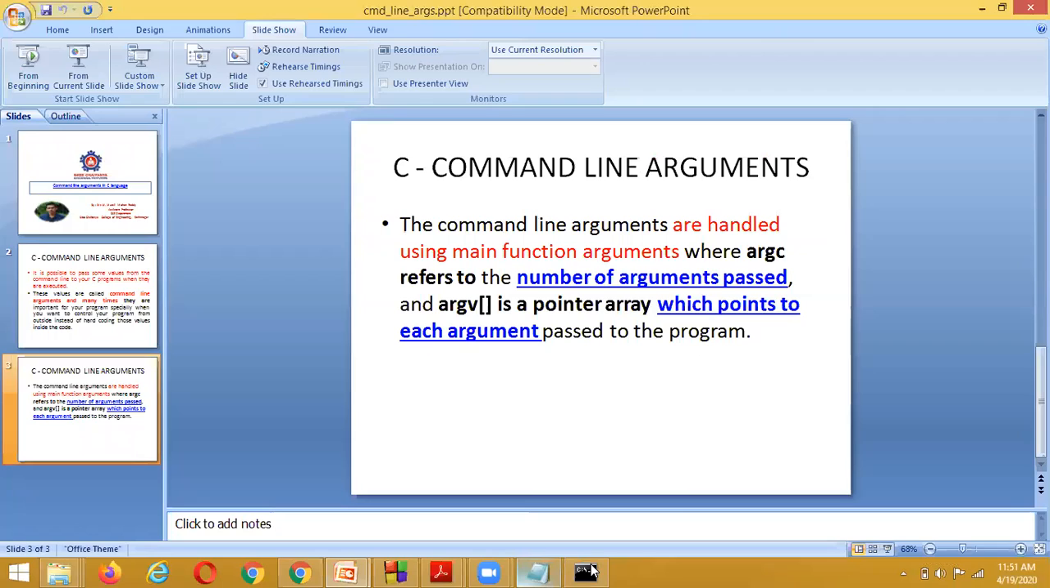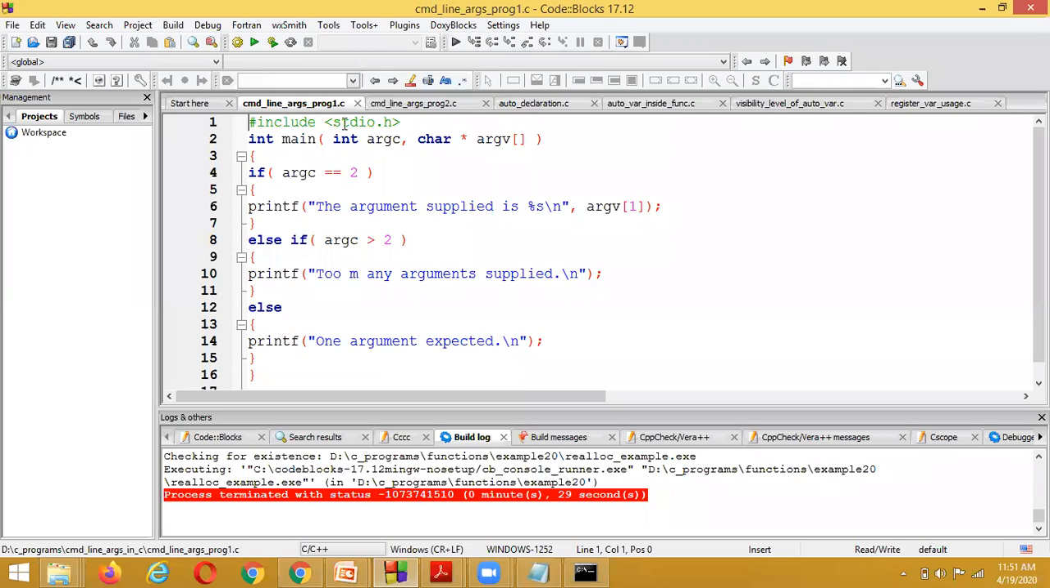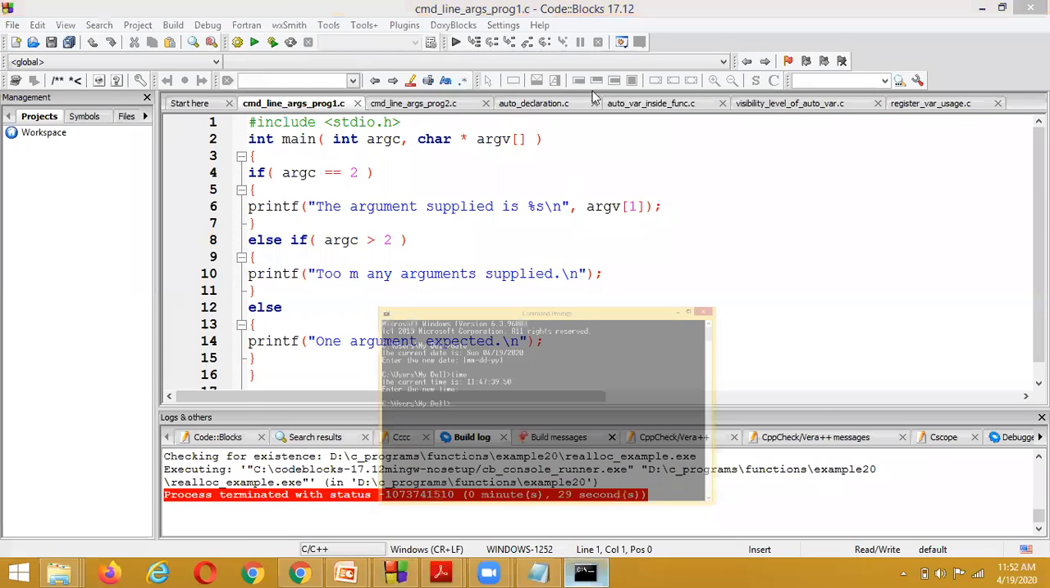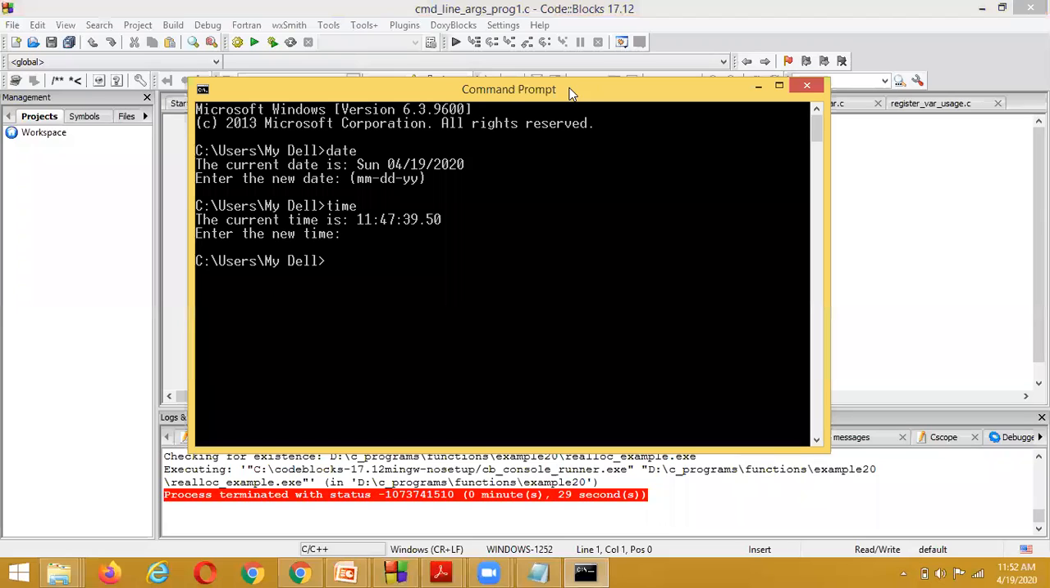Inside the code blocks, I am working with a program called command line arguments program. I am not executing it inside the code blocks. I am just going to compile this program inside the code blocks window. Where I am going to execute this program is inside the command prompt window.